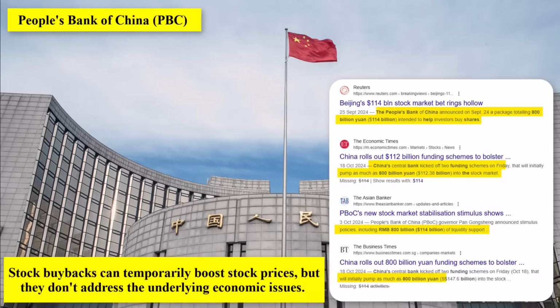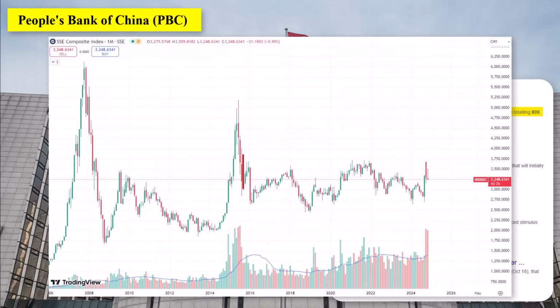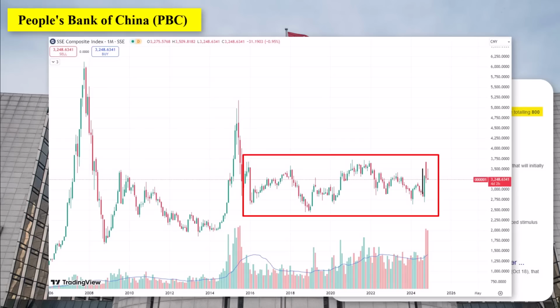Stock buybacks can temporarily boost stock prices, but they don't address the underlying economic issues. If at all the broader economy is struggling, a stock buyback alone might not be enough to turn the market around. Investors are smart, they're also noticing what's happening. They may be more concerned about long-term stability than short-term stock price movements driven by buybacks.